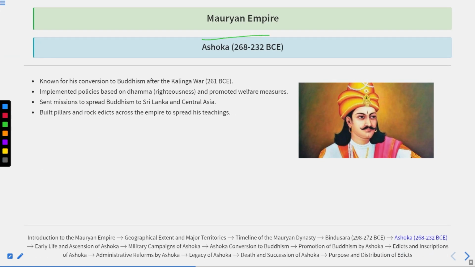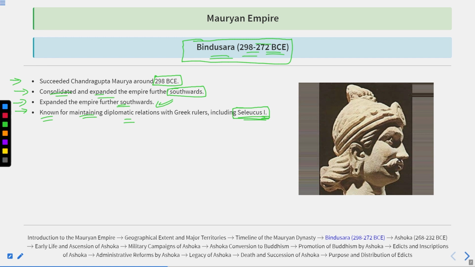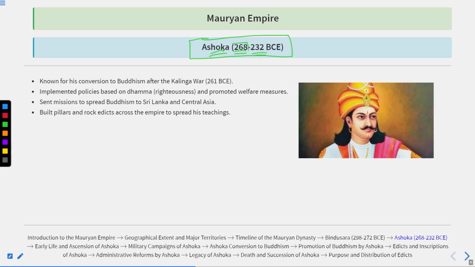After Bindusar, the next ruler was Ashok. Ashok ruled from 268 to 232 BC. Now here you will see Bindusar renounced his throne in 272 BCE, but Ashok got the throne in 268 BC. It means there is a gap of 4 years. So what happened during this time?